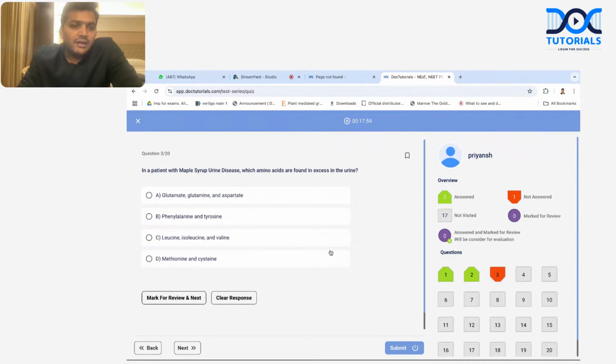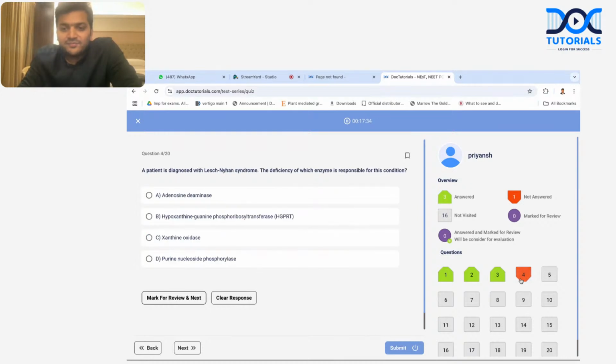Next is a patient with maple syrup urine disease. Maple syrup is branched chain amino acids. Which amino acids are found in excess in the urine? Branched chain. The mnemonic is LIVE. To have the branch relationship, the person has to be live. So maple syrup urine disease: leucine, isoleucine, and valine. Leucine, isoleucine, and valine. Right.